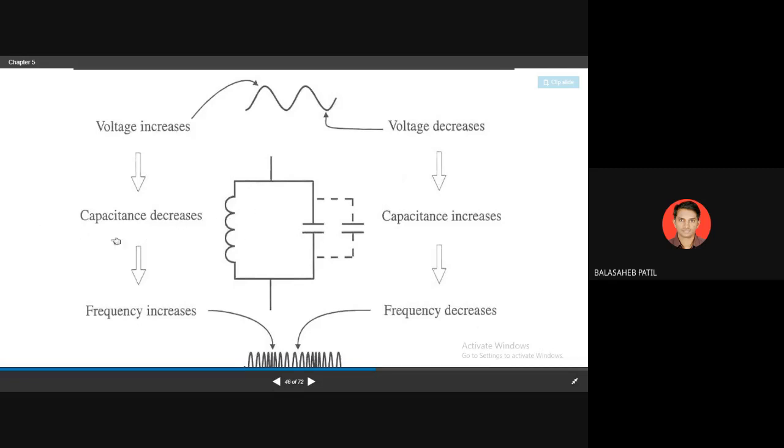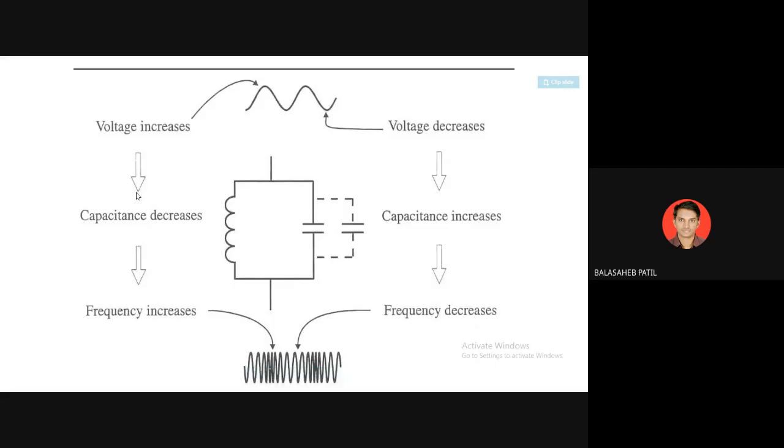The frequency equals 1 upon 2 pi root LC. So 1 upon 2 pi root LC means what? If C is varied, frequency is again going to vary, because there is a relation between frequency and capacitance. Accordingly we are getting the change in the frequency, and that change in the frequency is nothing but the deviation, and if deviation has occurred, this is called frequency modulation.